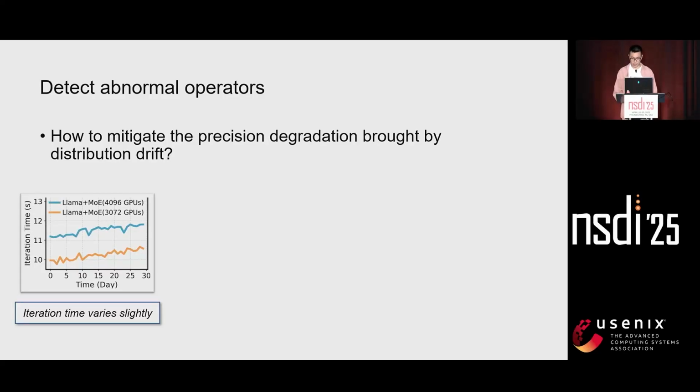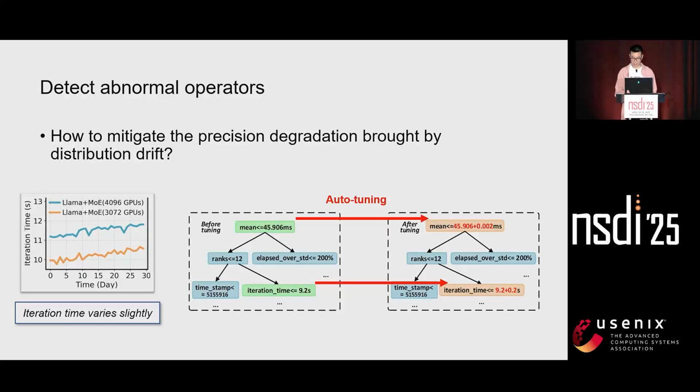Instead of retraining the random forest model periodically, Holmes automatically adjusts the decision tree threshold. For example, when the iteration time shifts by 0.2 seconds, corresponding tree nodes will be updated. This approach maintains the accuracy with minimal human effort.